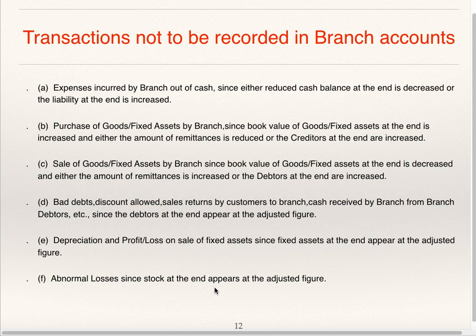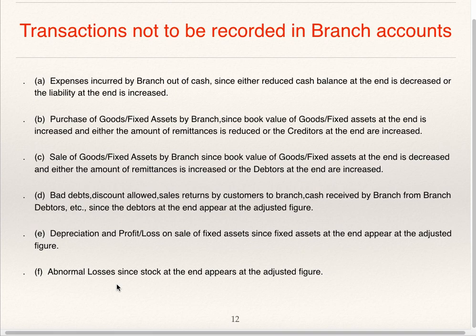Abnormal losses: since stock at the end appears at the adjusted figure. Opening stock is to be recorded on the debit side of the branch account. Closing stock is to be recorded on the credit side of the branch account. This closing stock includes abnormal losses, etc. So you need not enter abnormal loss separately in the branch account.